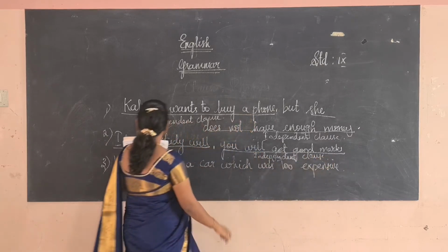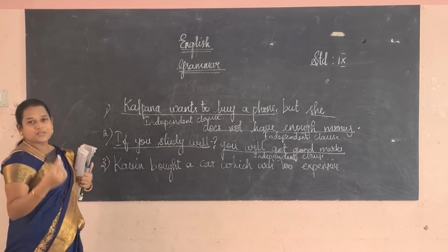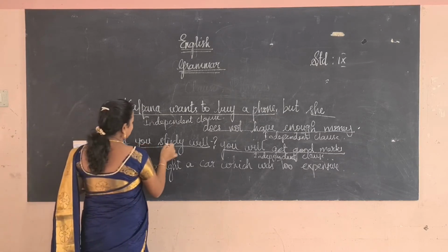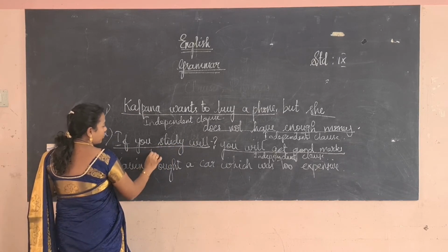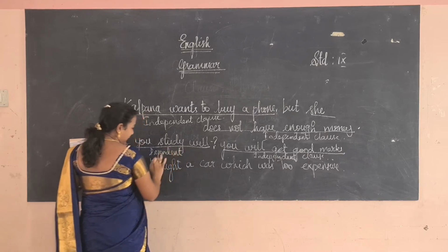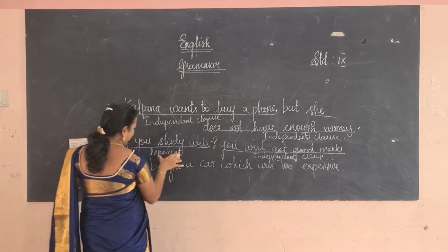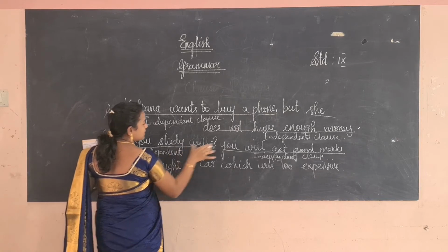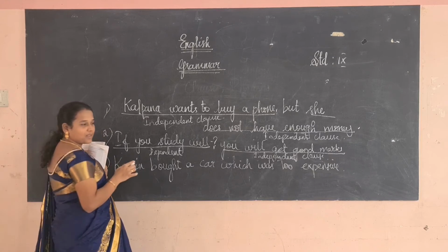But here, if you study well, is it giving a complete meaning? No. If you study well, there is nothing else. Only the subject and the verb and the adverb are there, there is no object. Okay, so it is called dependent. It depends on the second class. The independent class is the main class, so this dependent class is otherwise known as subordinate class. This subordinate class depends on the main class.